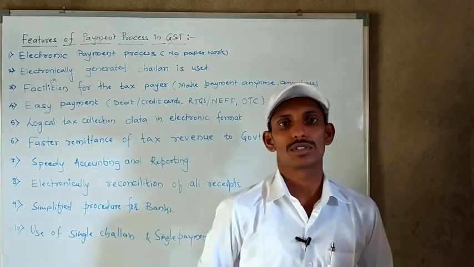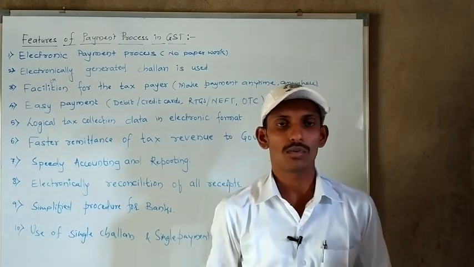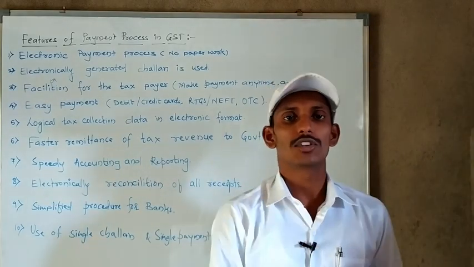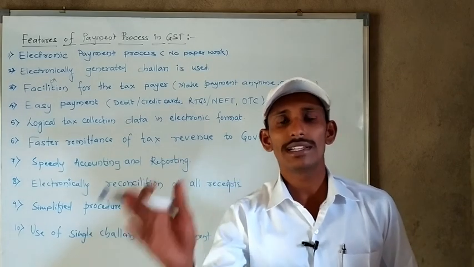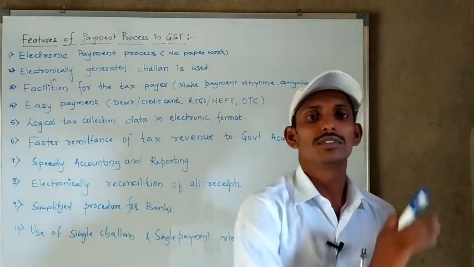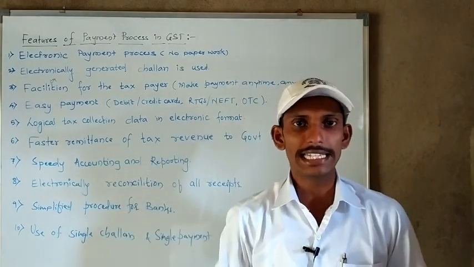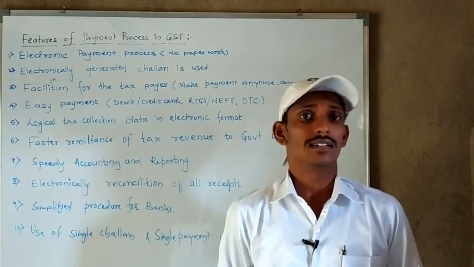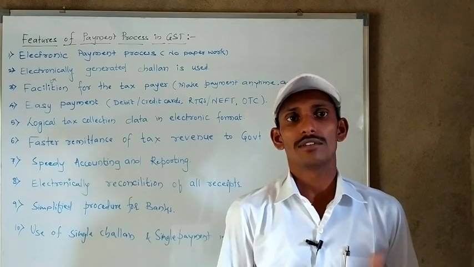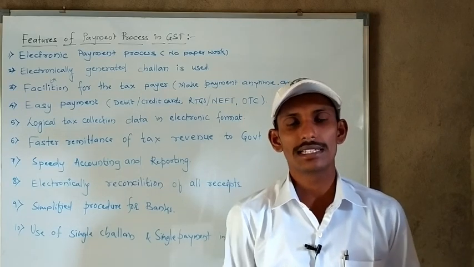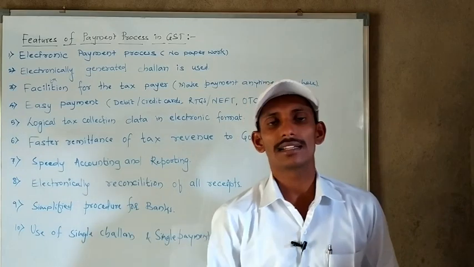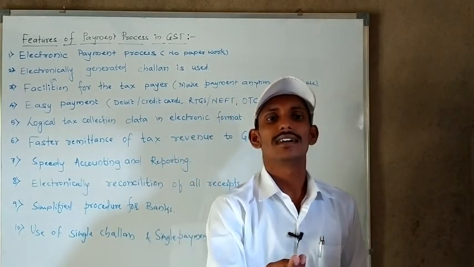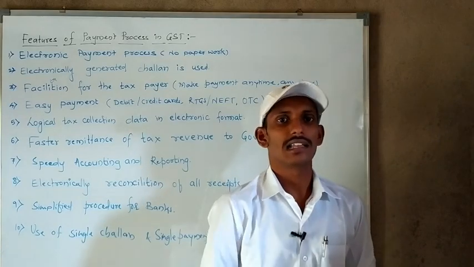This is how the payment process used to happen. But now all GST transactions are done electronically. When a taxpayer wants to make a payment to the Central Government of India, he must use the electronic mode, and with it he can easily make the payment to the government within a fraction of time, in less time.